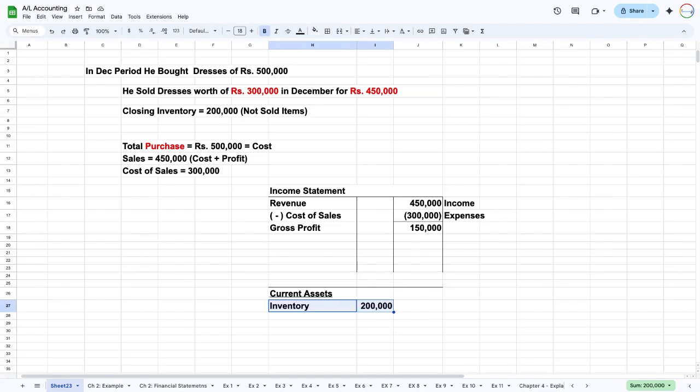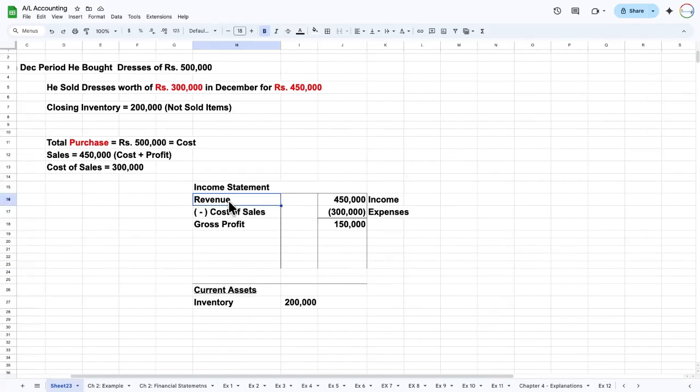When we sell this, the amount with the profit will become revenue, and the amount converted will become the cost of sale. So simply, we have to incur some cost to make this revenue. So we are matching that and we are calculating the profit. As well as, let's say, there are some expenses also, right?